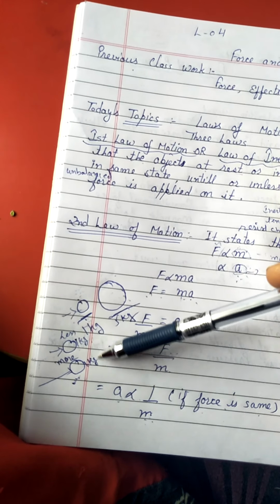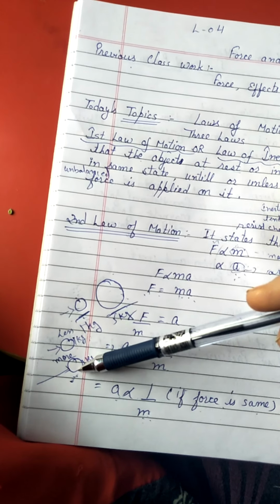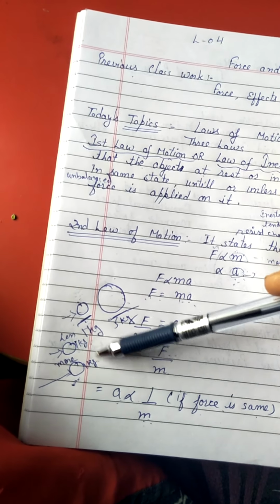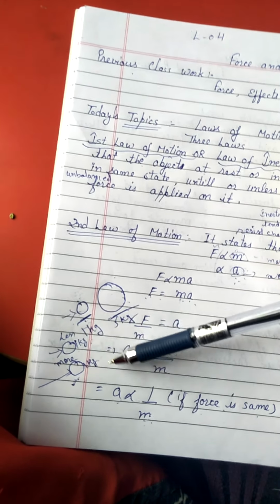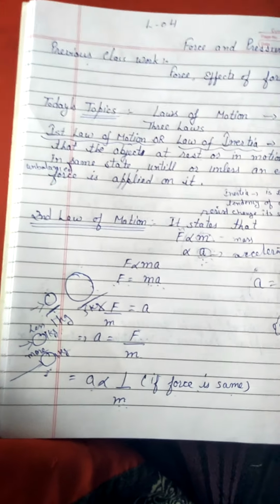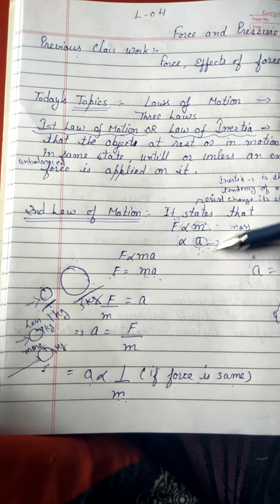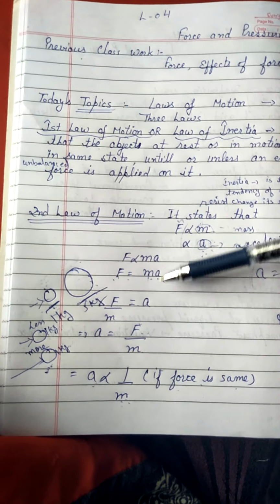Yes, it is the object on which we have applied more force that will attain more speed as compared to the object on which less force is applied. Now, more change in velocity with time means more acceleration. So force is directly proportional to acceleration. Now when we combine this, we get force is equal to mass into acceleration.